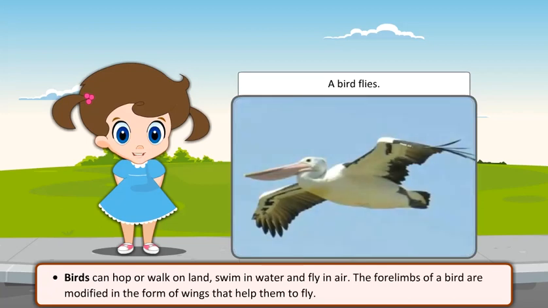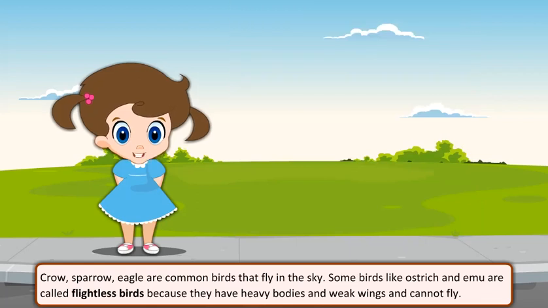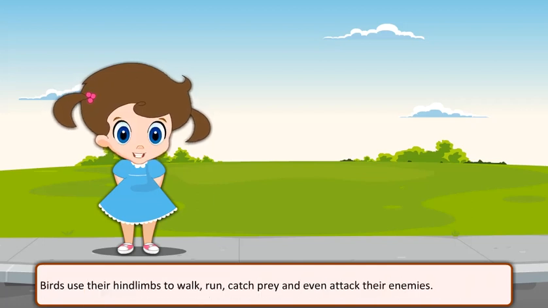Birds can hop or walk on land, swim in water, and fly in air. The forelimbs of a bird are modified in the form of wings that help them to fly. Crow, sparrow, eagle are common birds that fly in the sky. Some birds like ostrich and emu are called flightless birds because they have heavy bodies and weak wings and cannot fly. Birds use their hind limbs to walk, run, catch prey, and even attack their enemies.